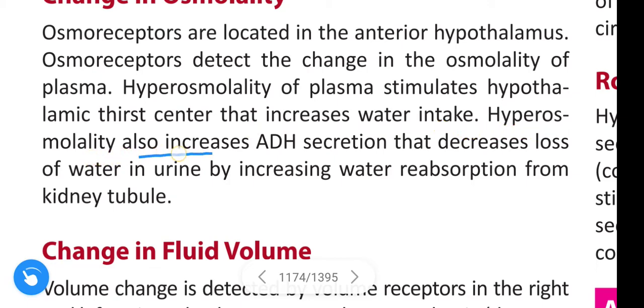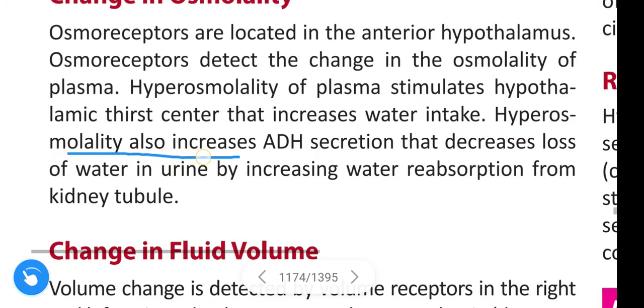Hyperosmolality also increases antidiuretic hormone secretion that decreases loss of water in urine by increasing water reabsorption from kidney tubules.